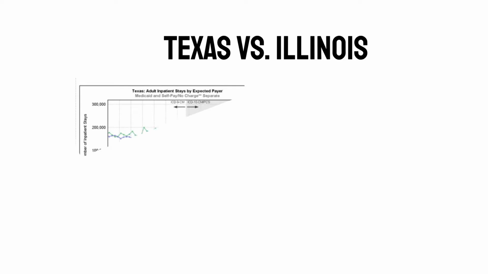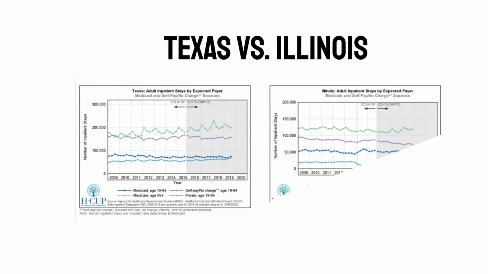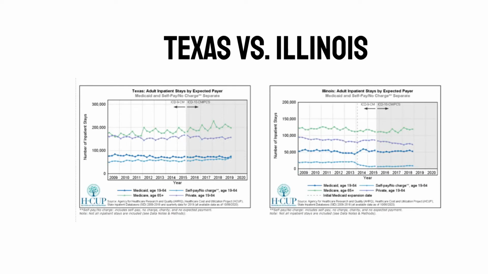Texas versus Illinois, a breakdown. First, here's the year that Medicaid expansion took place in Illinois. There are four population categories being represented, including private, age 19 through 64, that are self-pay, no charge, age 19 through 64, Medicaid, age 19 through 64, and Medicare is age 65 plus.